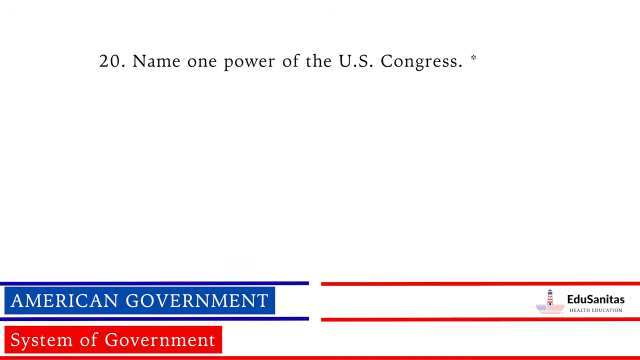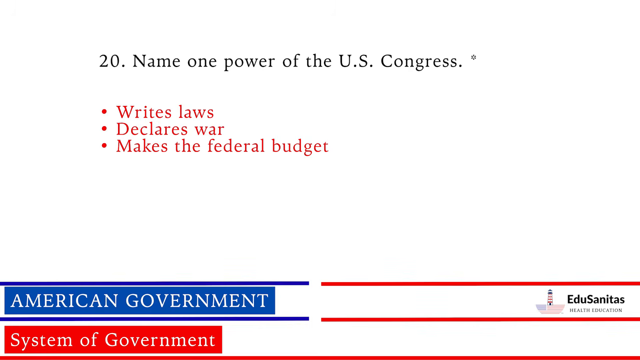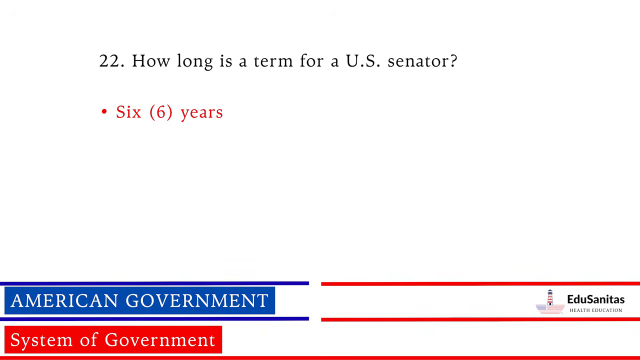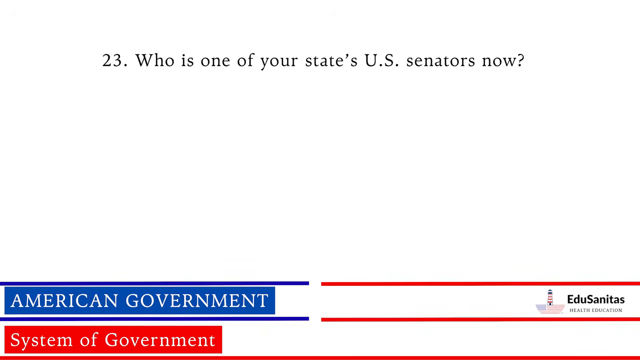Name one power of the U.S. Congress. Writes laws. Declares war. Makes the federal budget. How many U.S. senators are there? 100. How long is a term for a U.S. senator? 6 years.